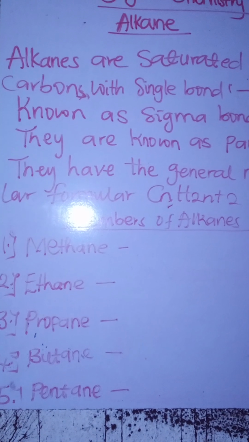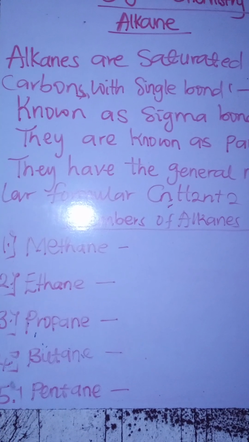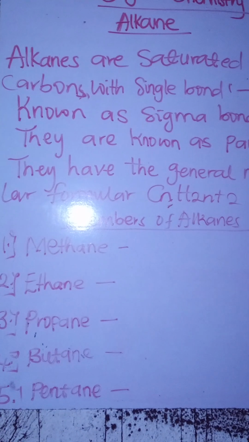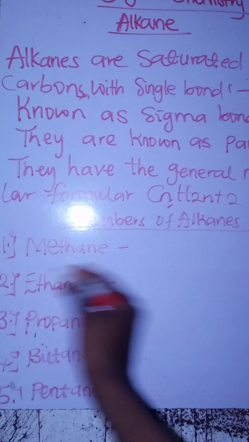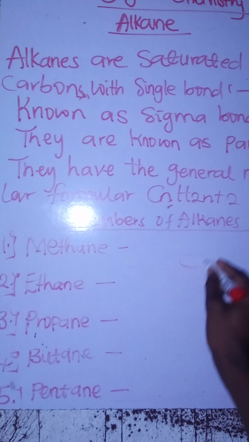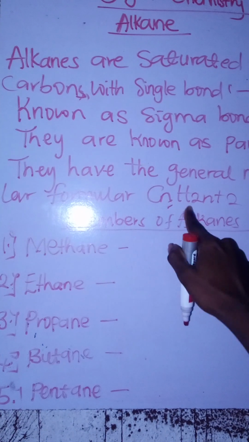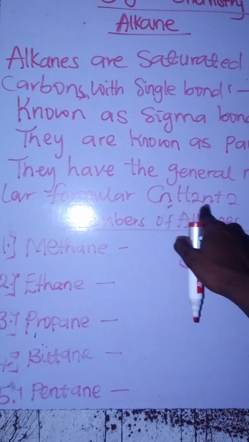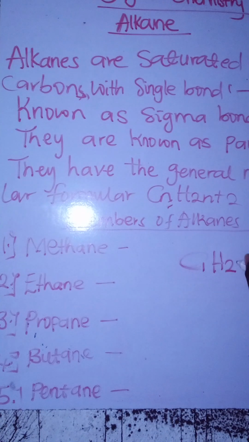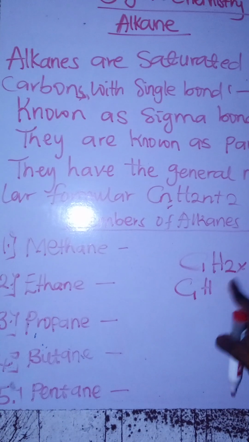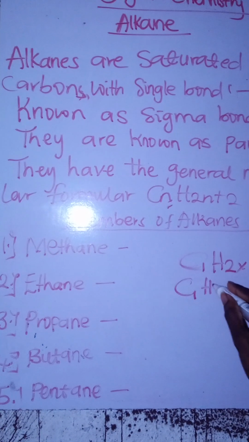Now let's get their molecular formula. For methane, remember where n is an integer, as 1, 2, 3, and 4. So for methane, you have C1 H2n plus 2. This 2 means times the integer, times 1 plus 2. So we're going to have C1, 2 times 1 is 2 plus 2, 4.